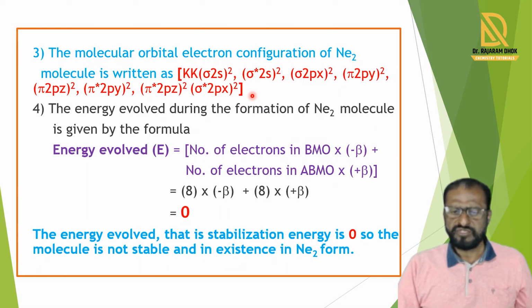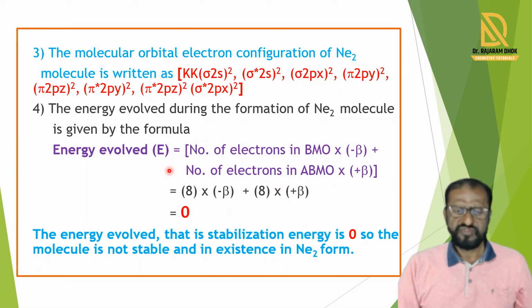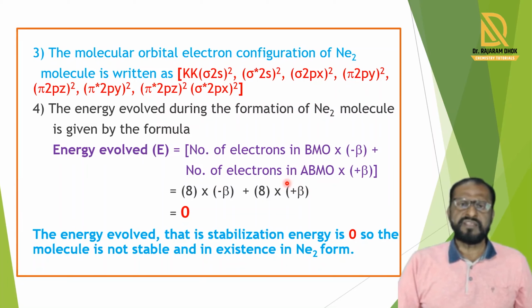From this electronic configuration and the total number of electrons in the molecular orbital diagram, we can calculate the energy evolved in the Ne2 molecule. The energy evolved during the formation of the molecule is given by the formula E equals number of electrons in bonding molecular orbitals times minus beta, plus number of electrons in anti-bonding molecular orbitals times plus beta.